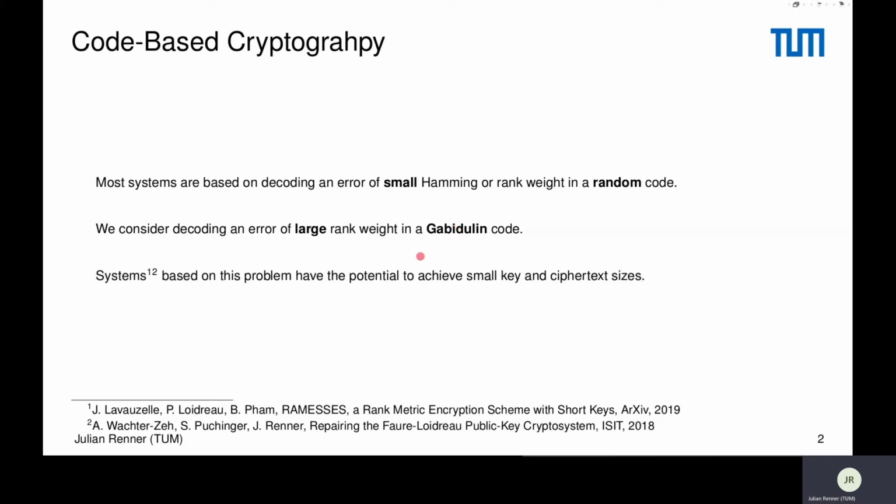And it was shown that based on this problem, you can build crypto systems. Just to mention two, there is this Ramesses system or the Vogel-Lodreau system. And they showed that systems based on this problem have then the potential to achieve rather small key sizes, and also rather small ciphertext sizes with encryption, decryption, and key generation algorithms that are very efficient. And as I said, what I would like to do in this talk is to show you a new decoding algorithm that we have designed.